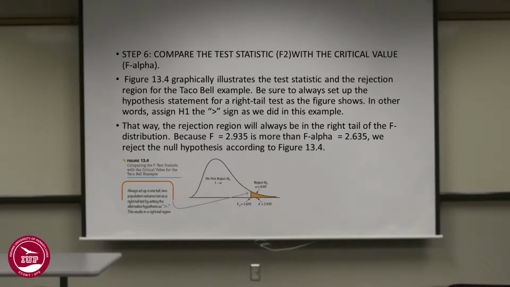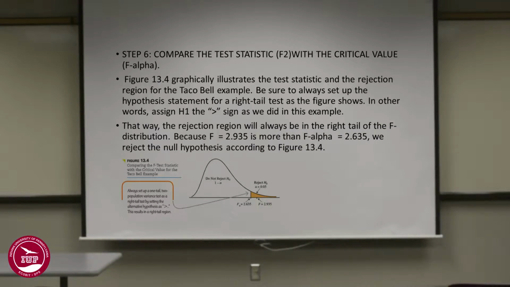Figure 13.4 graphically illustrates the test statistic and the rejection region for the Taco Bell example. Be sure to always set up the hypothesis statement for a right tail test as the figures show. In other words, assign the alternative hypothesis the greater than sign as we did in this example. That way, the rejection region will always be in the right tail of the F distribution.